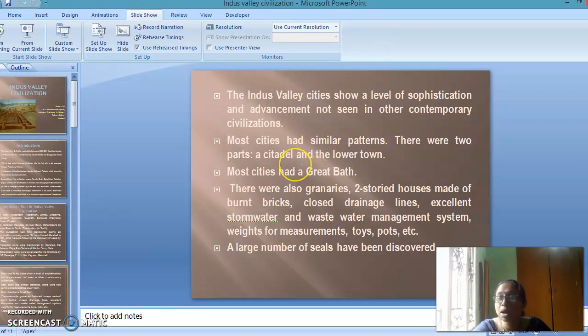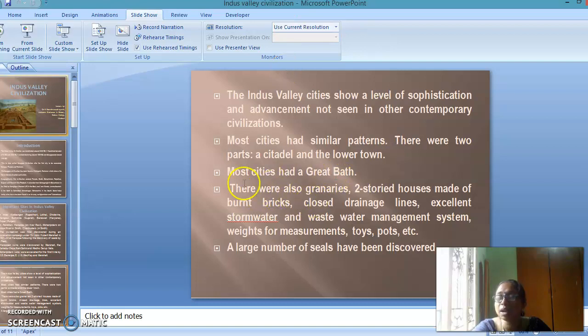There were two parts, the citadel and the lower town. Citadel means upper town, and the lower town is settled in Harappa and Mohenjo-daro. Most cities had a great bath. The great bath is like a swimming pool, and it was fed by a channel.